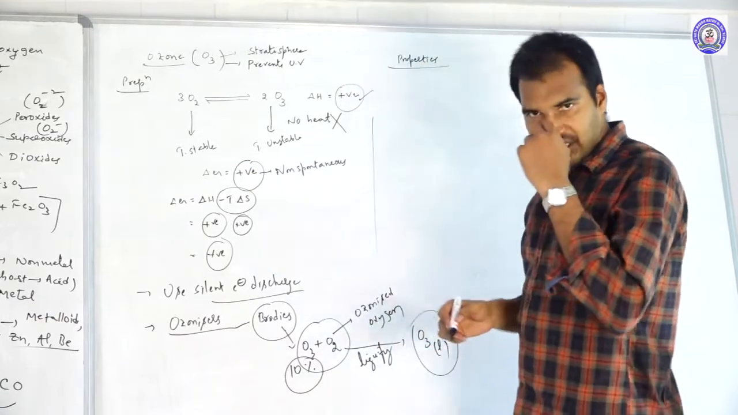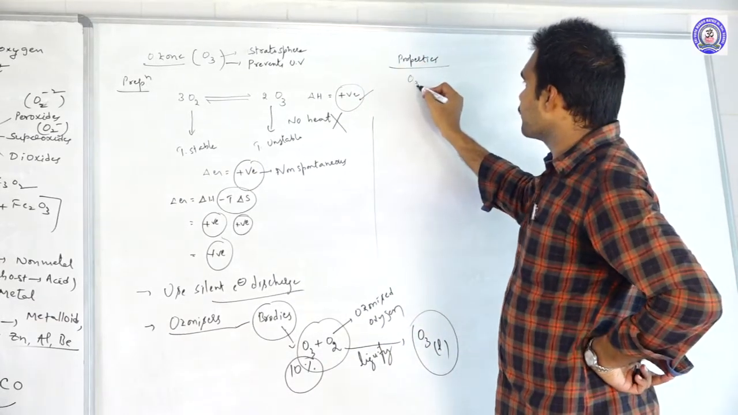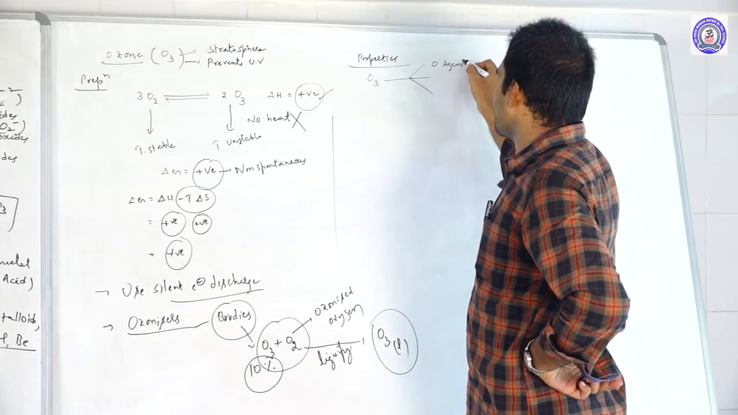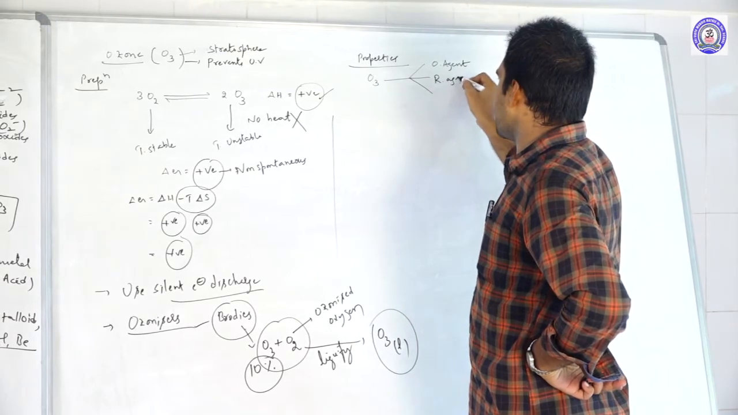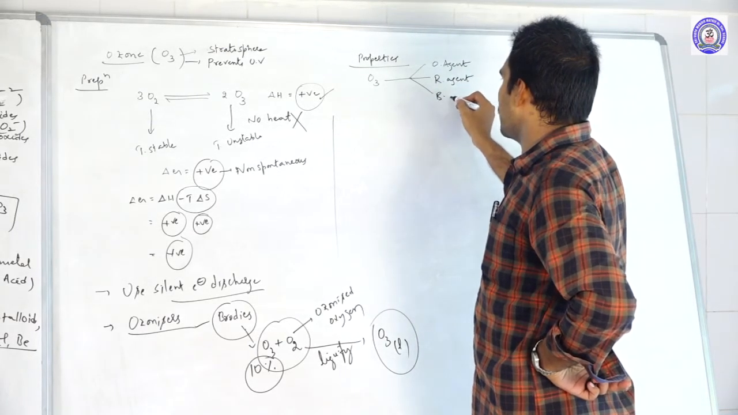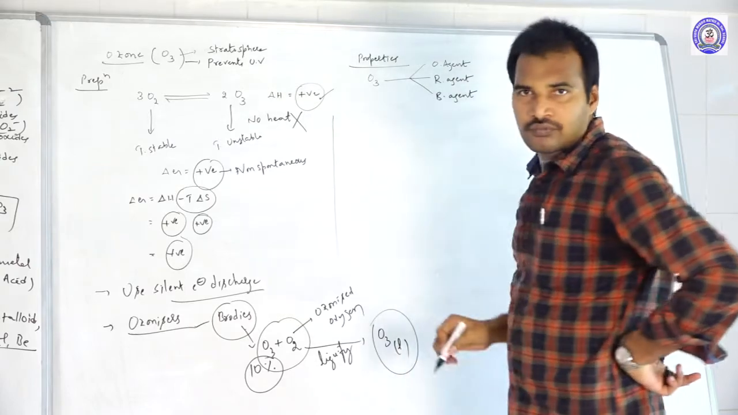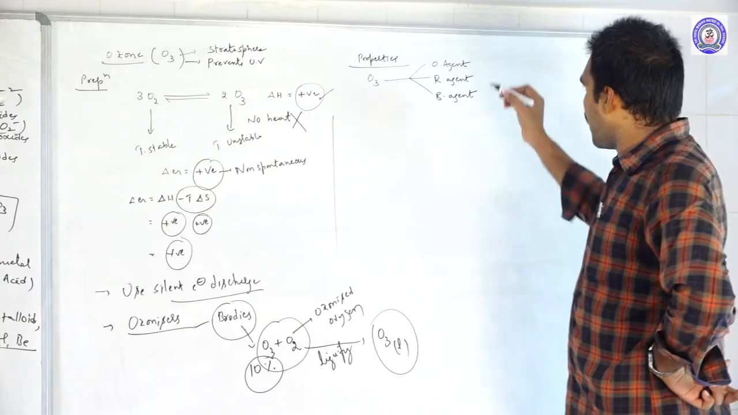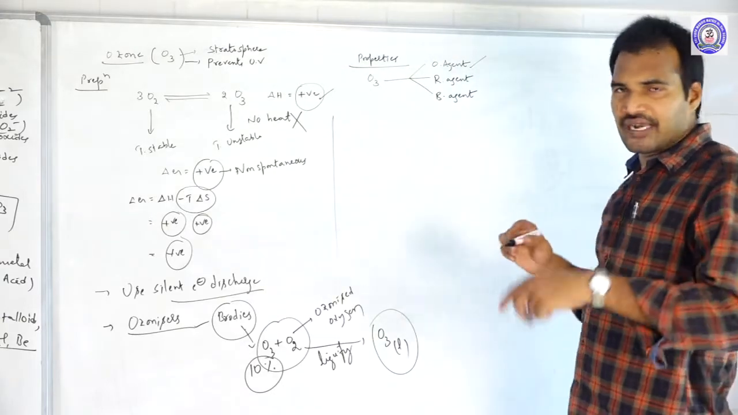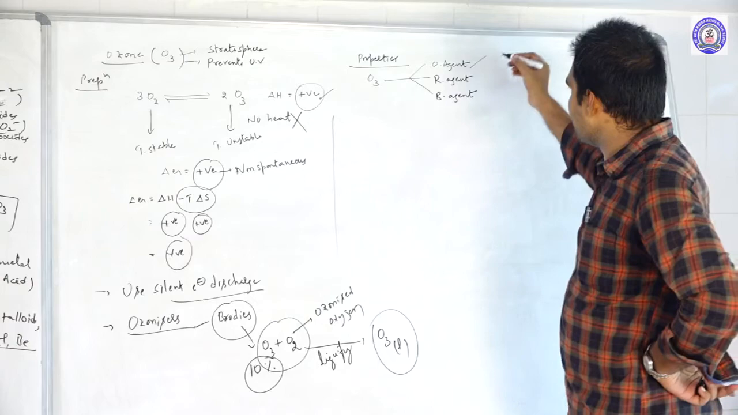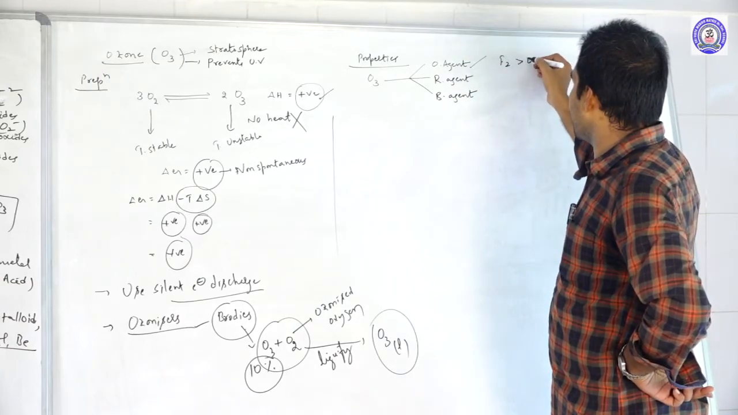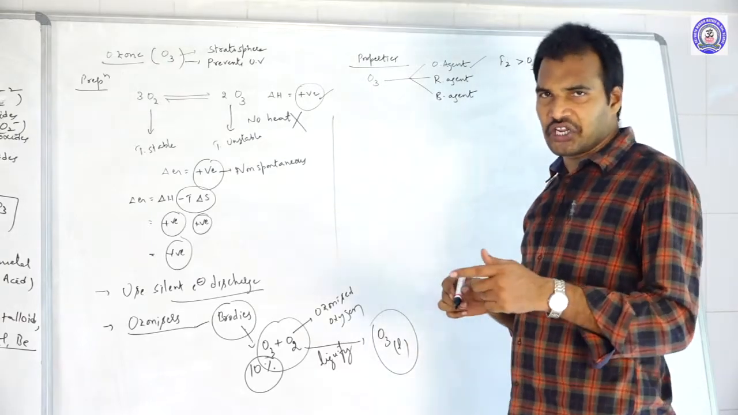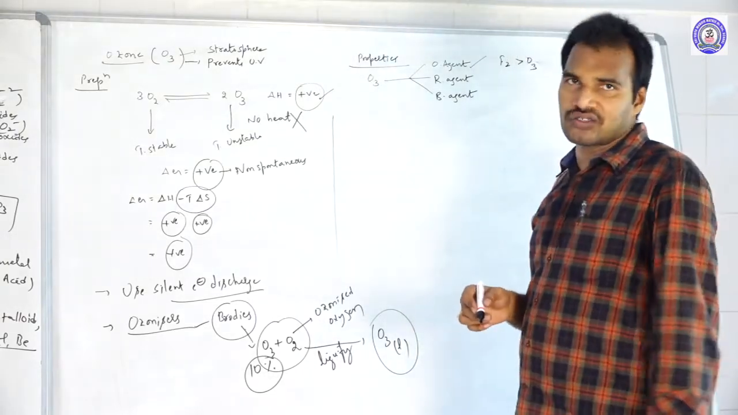Properties of ozone. Remember that ozone can be used as an oxidizing agent, reducing agent, and also bleaching agent. Oxidizing agent, reducing agent, bleaching agent. When you compare the reactivity of ozone, remember that it is lesser than fluorine. When you compare the oxidizing nature of ozone with fluorine, fluorine is a strong oxidizing agent.